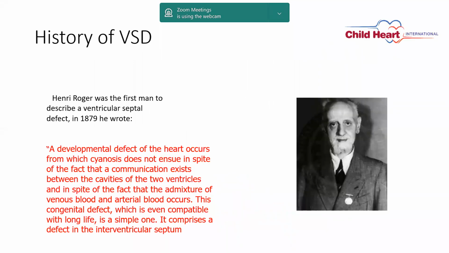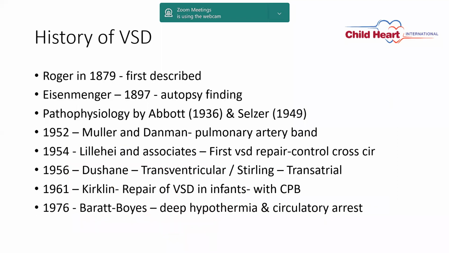If you see the history of VSD, Henry Roger was the first man to describe a ventricular septal defect in 1879. Then in 1897, autopsy findings were seen by S.N. Menger. Then pathology was described by Abbott and Selzer in 1936 and 1948. The first surgery for VSD was a PA band, done in 1952.